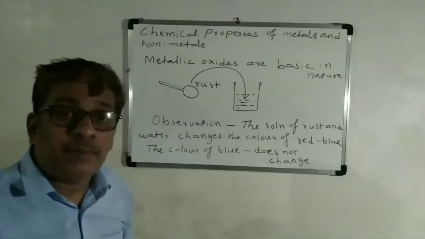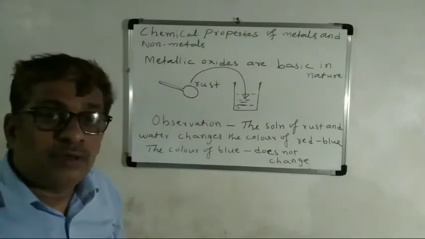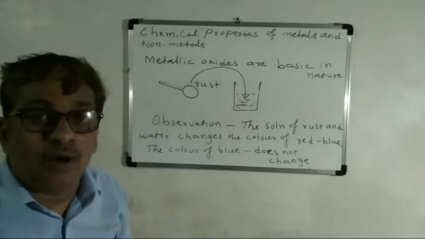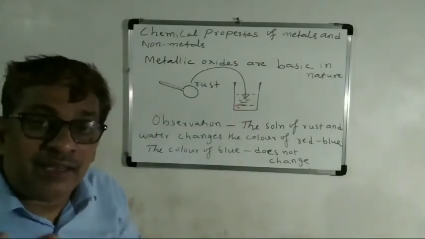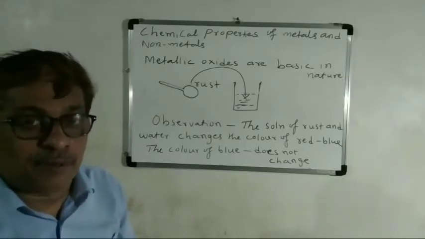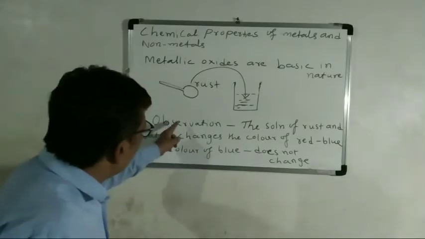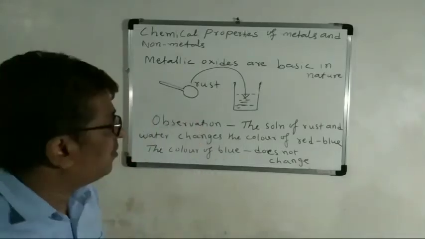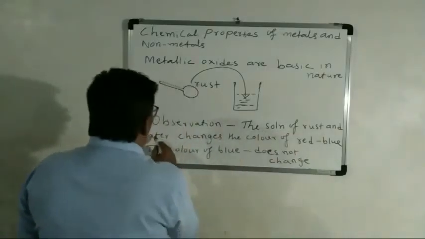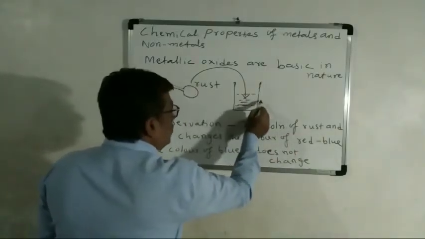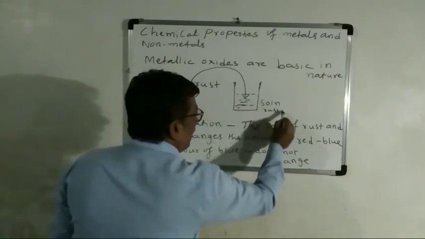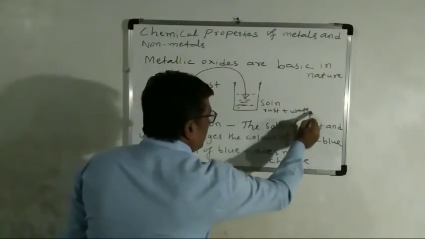So first you are taking one spoonful of rust, dissolving it in water, shaking the mixture and testing with blue and red litmus paper. What will you observe? The solution of rust and water, both will be there.